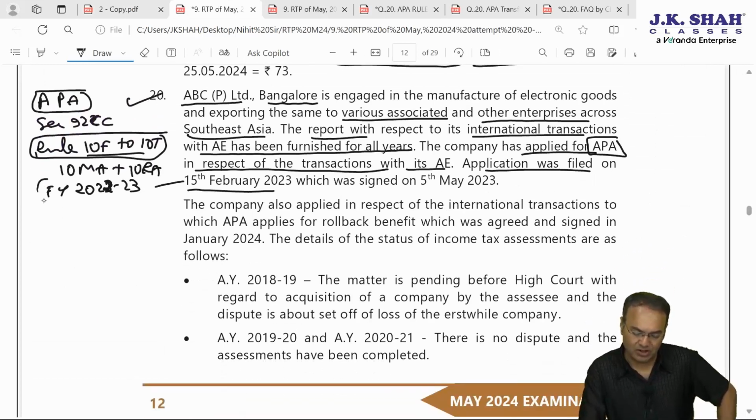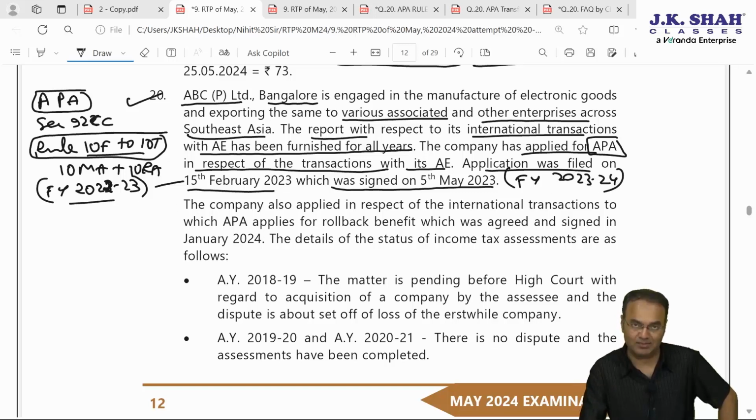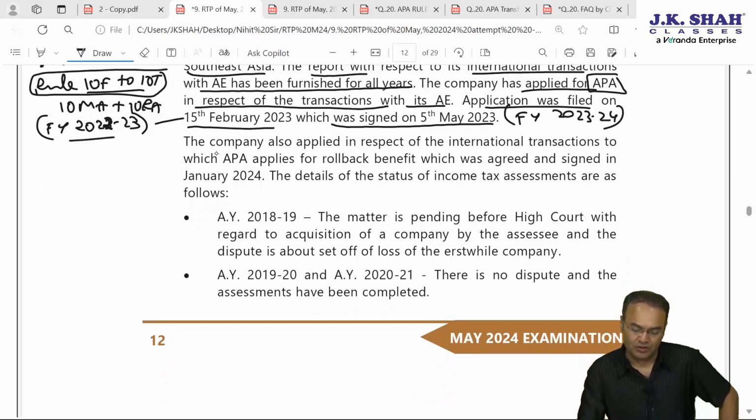They applied on 15 February 23, and it was signed on 5th May 2023. When was it signed? That is immaterial. It was signed in financial year 23-24, but that is immaterial. What is relevant is the date of making the application. The company has also applied in respect of international transactions to which APA applies for rollback benefit. Rollback is possible for the preceding 4 years, which was agreed and signed in January 24. The details of the status of income tax assessments are as follows.